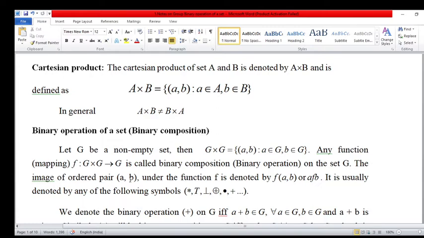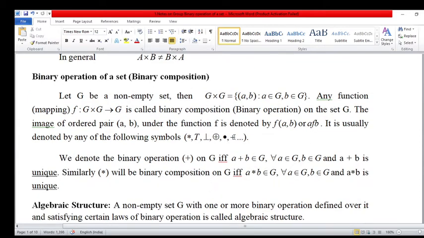The image of the ordered pair (a, b) under the function f is denoted by f(a, b). It is usually denoted by these symbols. We take here two symbols: first is plus and second is star, suppose plus and star meaning multiplication. We denote the binary operation by these. a plus b belongs to G means a is an element of the first G and b is an element of the second G, and a plus b is unique. Similarly, we take here multiplication or star, so again binary composition: a star b. Here again a is an element of the first G and b is an element of the second G, and a star b is unique.